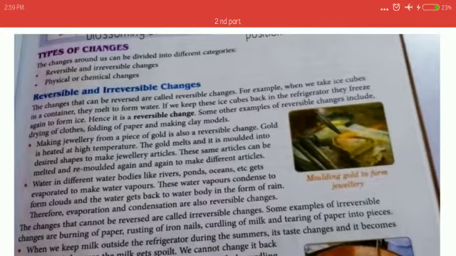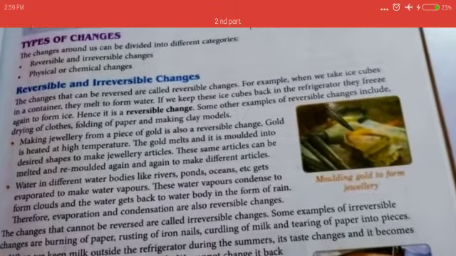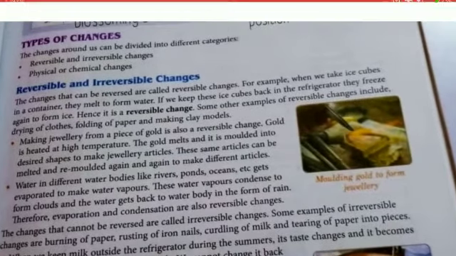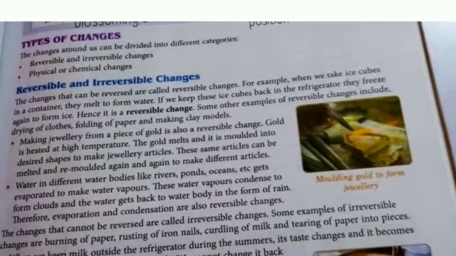Reversible and irreversible change. The changes that can be reversed are called reversible change. For example, when we take ice cubes in a container, they melt to form water. If we again keep these ice cubes back in the refrigerator, they will freeze again to form ice. Okay? So, it is a reversible change.